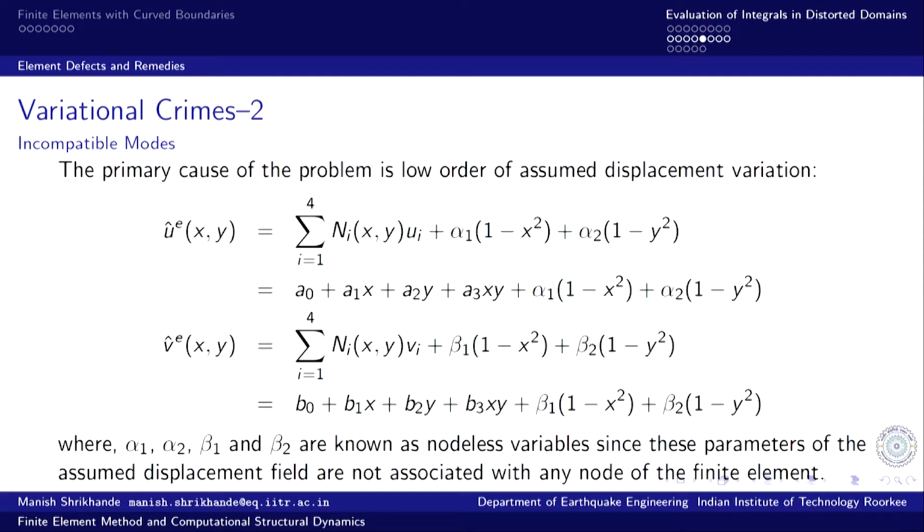So, why do these incompatibilities not affect the solution and the convergence properties?